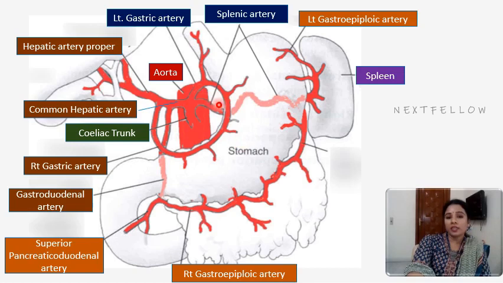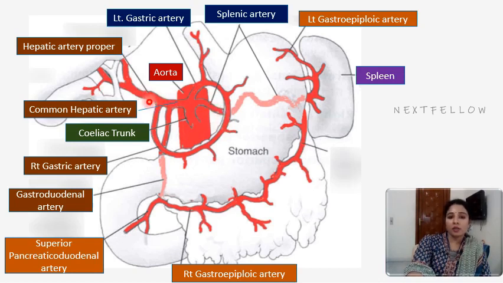And then the splenic artery terminally supplies the spleen, and it also gives rise to short gastric arteries, the left gastroepiploic artery, which is along the greater curvature, and the posterior gastric artery. So that is about the splenic artery.